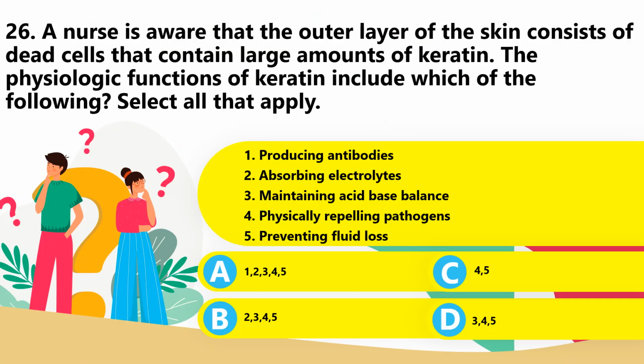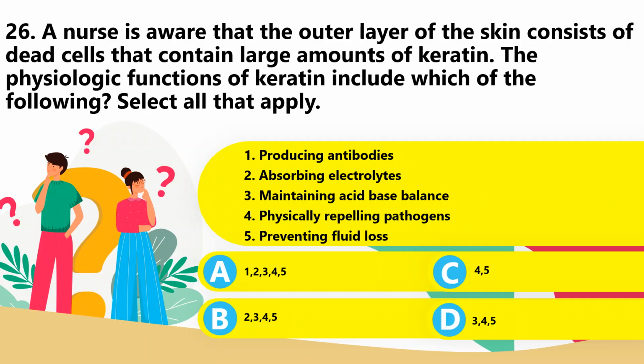Question number 26. A nurse is aware that the outer layer of the skin consists of dead cells that contain large amounts of keratin. The physiologic function of keratin includes the following: 1. Producing antibodies, 2. Absorbing electrolytes, 3. Maintaining acid base balance, 4. Physically repelling pathogens, or 5. Preventing fluid loss.